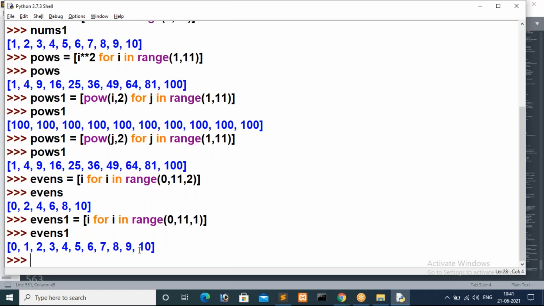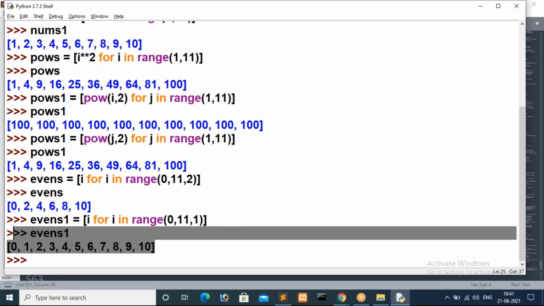So as per you, it will return only a series of values, guys: 0, 1, 2, 3, 4, 5, 6, 7, 8, 9, 10, it is giving. So by default there is an increment, 1 is the incremented value. So there is no need to specify 1 again. Even if I write like this, it is giving the series of values.